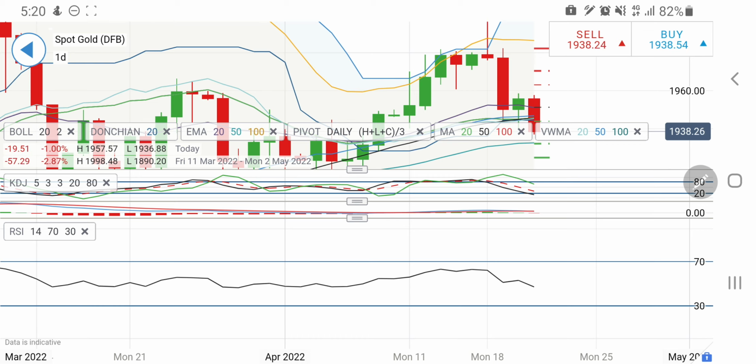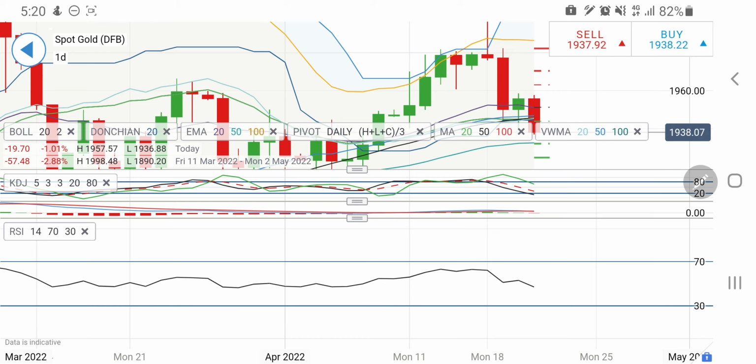These levels at 1925 should provide very strong support for gold for any further drop. Hence, we may see a bounce back from there. It may try to achieve 1925.20 before it tries to bounce back. So this is the expectation we are having. Any long entry for the day is only above 1960 levels.